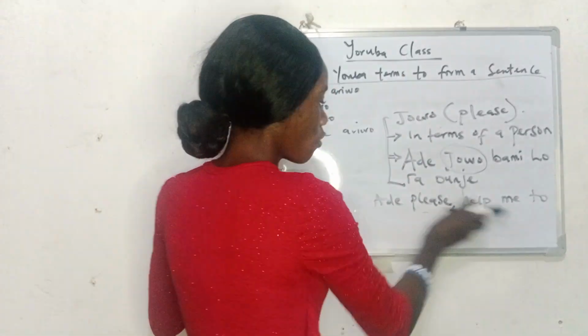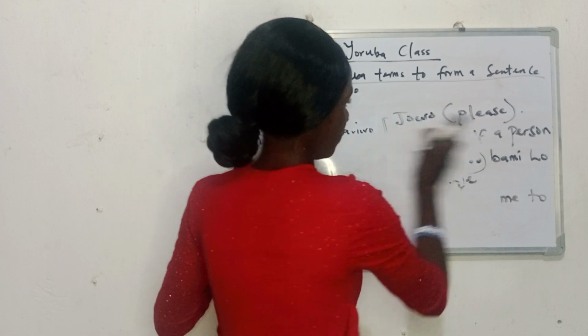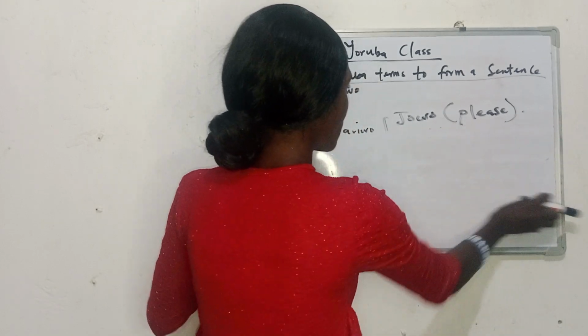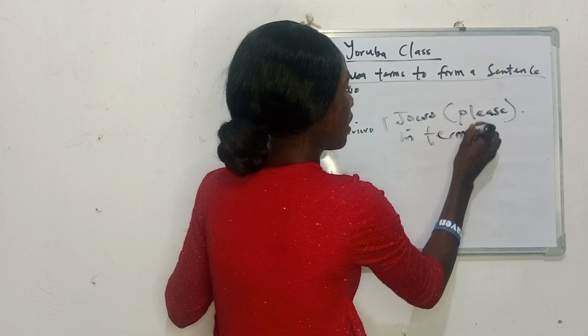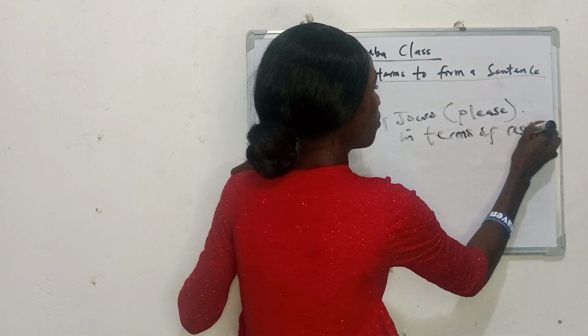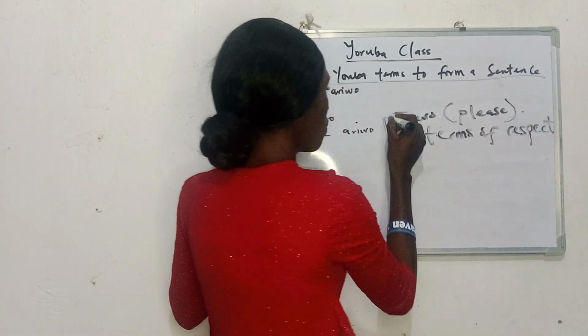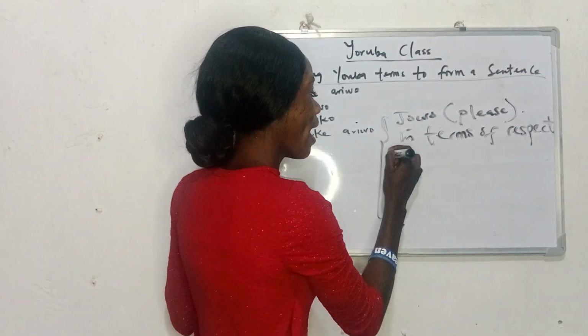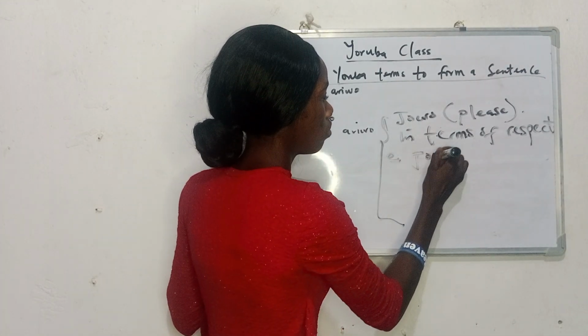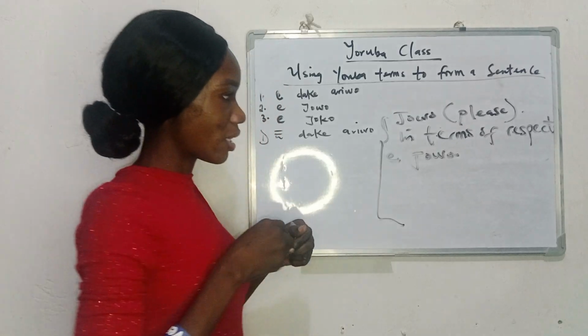Now, in terms of respect, don't forget, we have ẹ jọ̀wọ́. Do we understand?